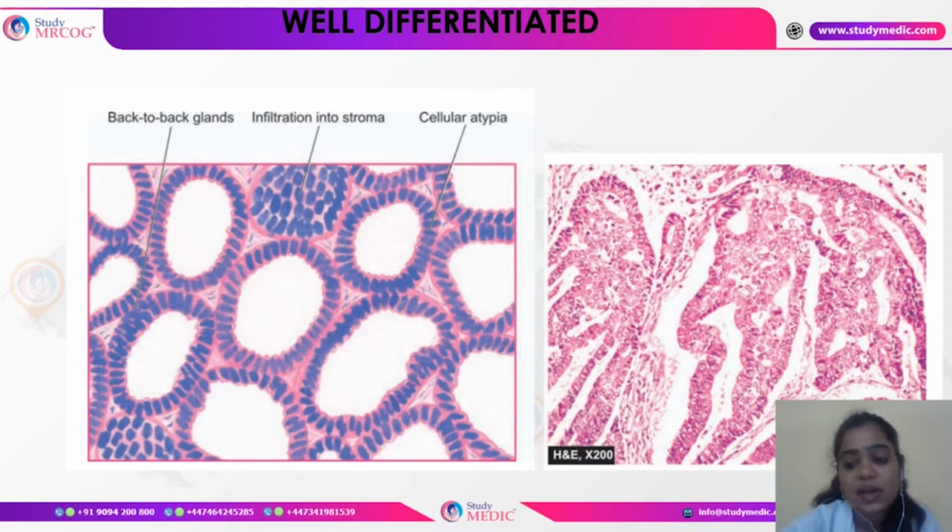So the cells could undergo any change like anisocytosis or poikilocytosis, anything could occur. So all these atypical changes have also occurred here in the cells. So the back-to-back gland arrangement is similar to both hyperplasia and cancer. The only feature which differentiates between them is the appearance of features such as mitotic figures, or nuclear changes such as hyperchromatic nuclei with altered nuclear cytoplasmic ratio, and also cellular atypia.